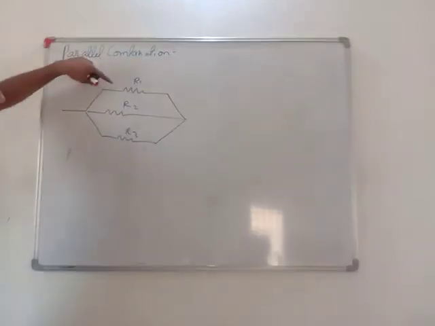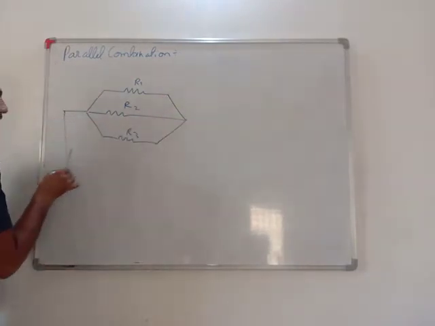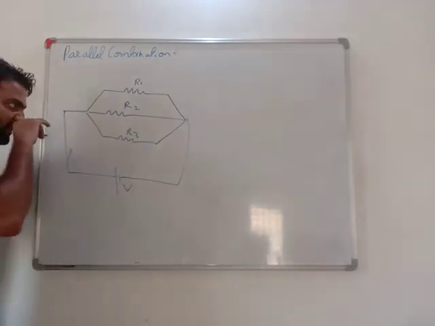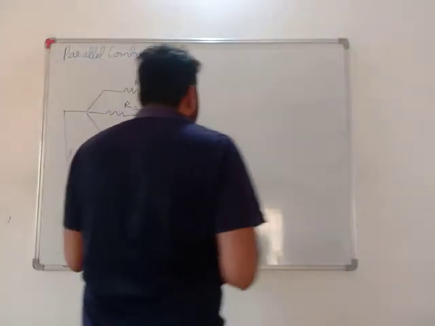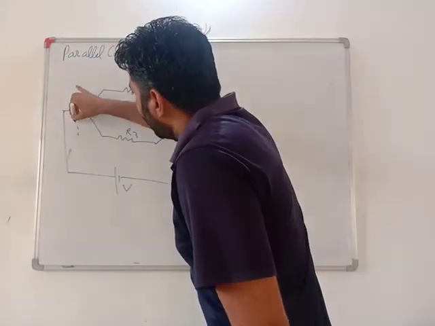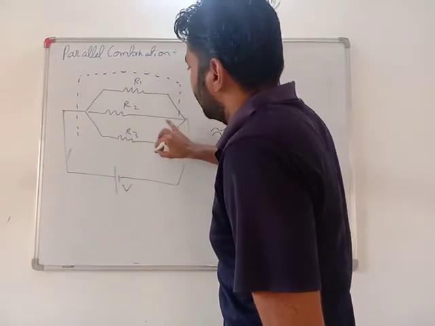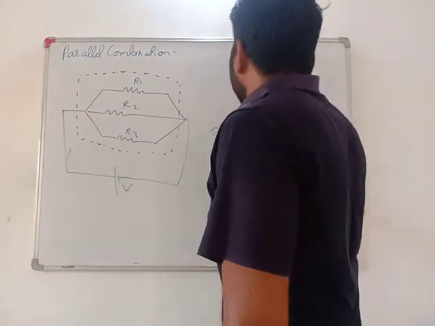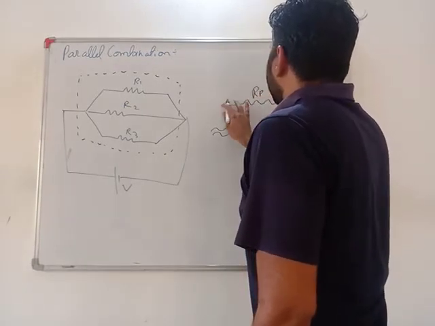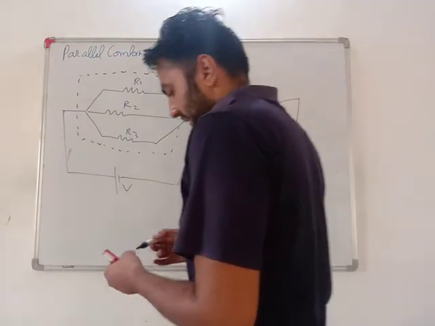You can see all of their ends are joined together, with a power supply battery of voltage V. What I need to find out is, if I connect resistances in parallel, what overall effect will there be? Let's say they have some overall effect of Rp, and this is the voltage V.